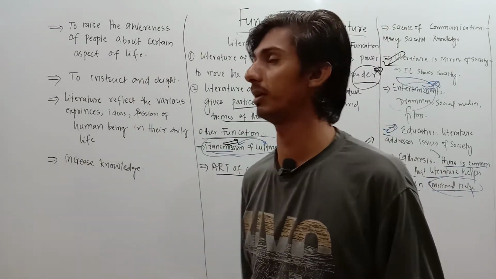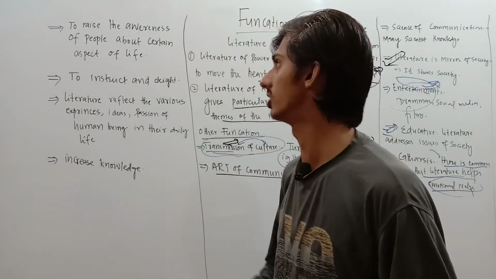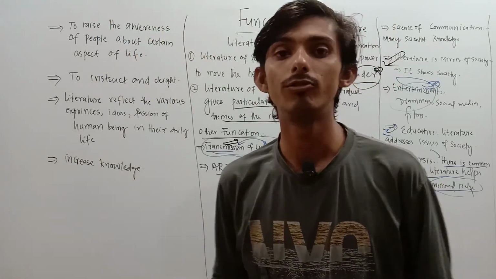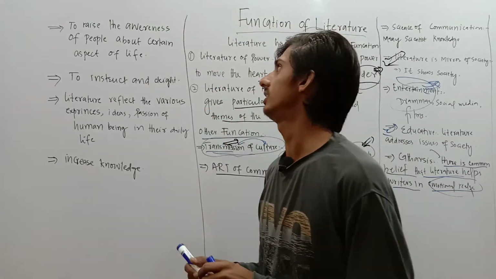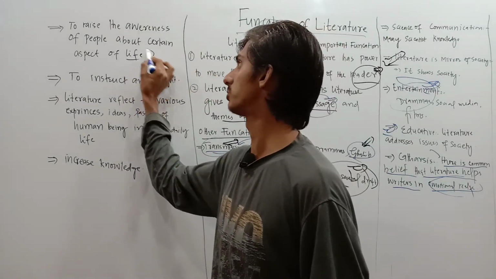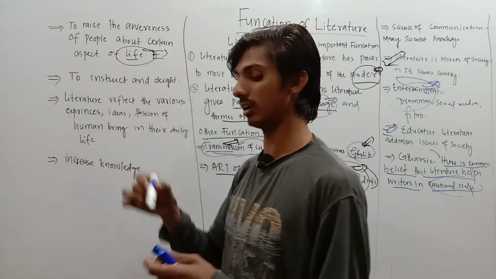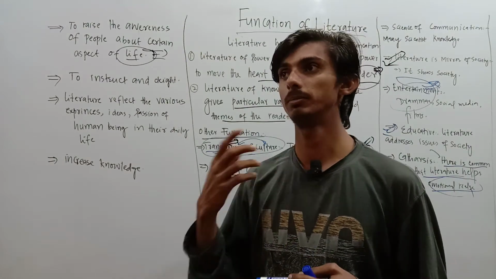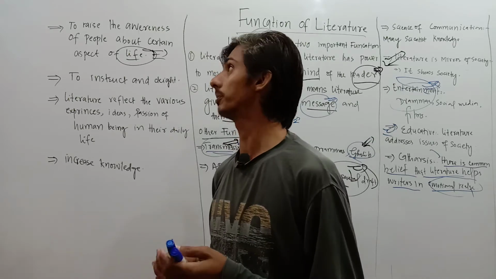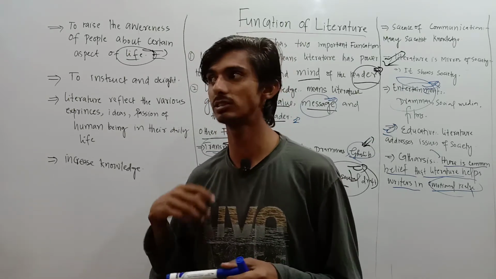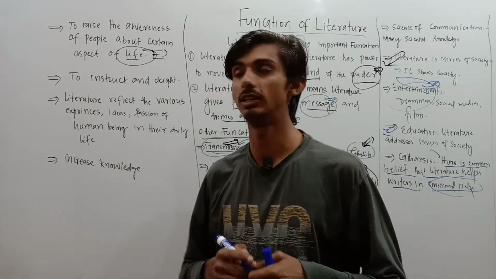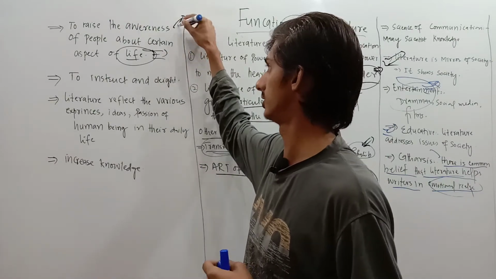These are some points about the function of literature: to raise people's awareness about certain aspects of life. When we read literature, it gives us knowledge about certain aspects of life, how we live, how we can better our future. Through literature and the past experience of other people, we can make ourselves better persons. So this is a function of literature.